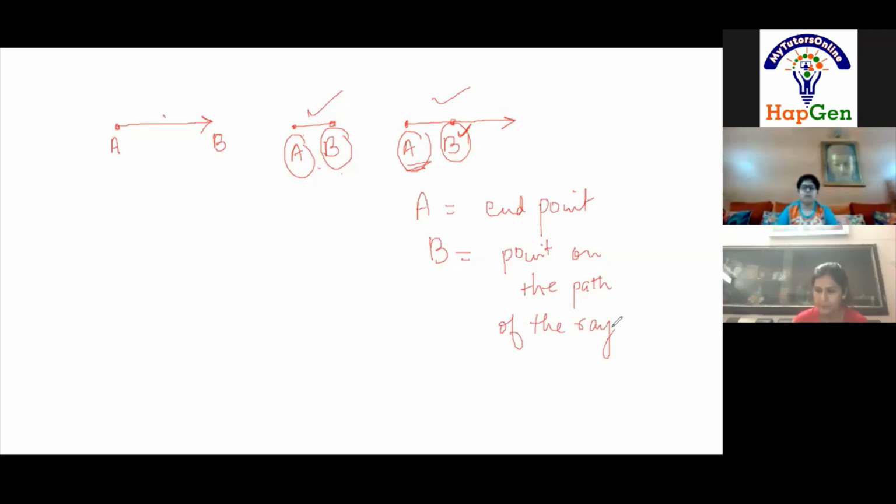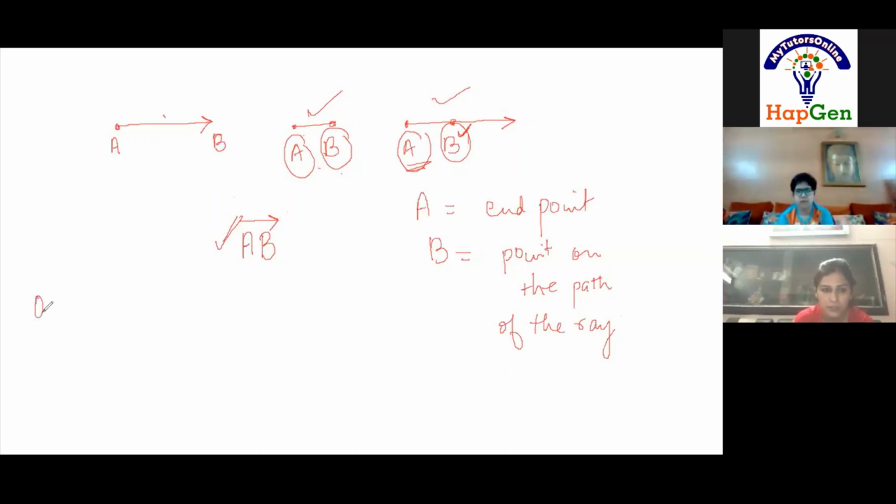Fine. How are you going to denote this? You will write A, B, and make the symbol of ray. That means this is how you are going to represent ray AB. Now I have a few questions for you, Ishan.